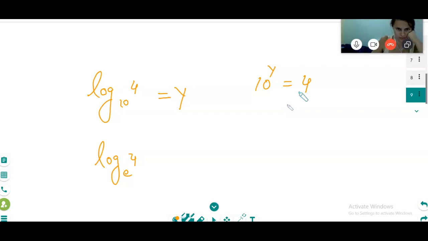10 power y is equal to 4. Is it clear? If it is equal to z, then what does it mean? e power z is equal to 4. It means 10 power what should I give so that it's equal to 4? Is it clear? Now let us take one more example.